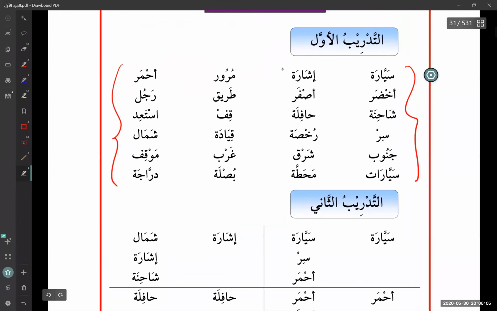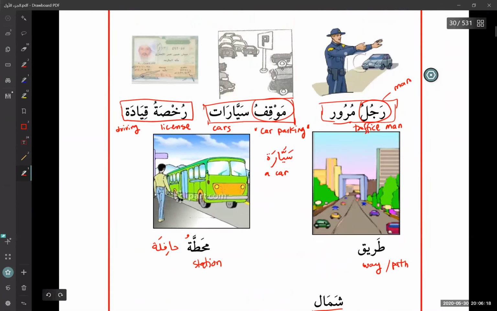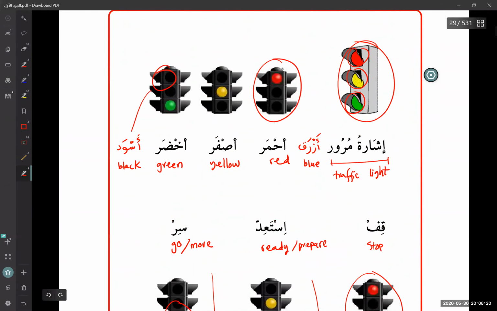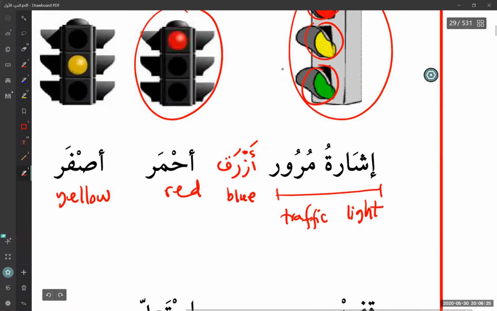Jayid. So this is the same thing. You're just going to say sayyara, and you have to know what sayyara means. It is a car. Ishara. That's interesting, so they give you the word ishara separately. In here, I didn't teach you separately. If you break this word down, ishara means to point at something. Pointing. When you point at something, you're doing an ishara. You're demonstrating something, you're pointing at something.